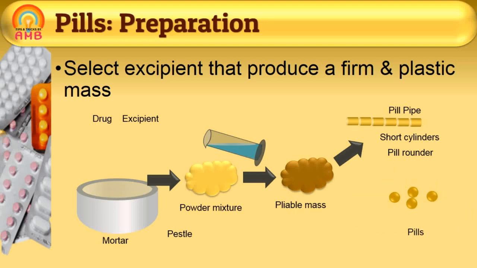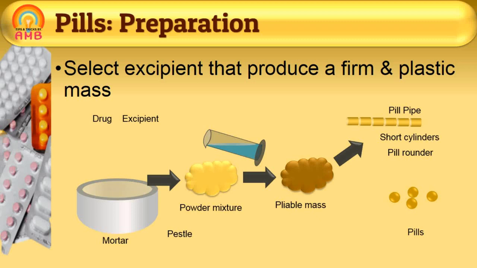Nowadays, small automatic machines are available for manufacturing of pills. The pills are sometimes coated with varnish, silver leaf and gold leaf to improve their finish, to mask the unpleasant taste and to improve stability.